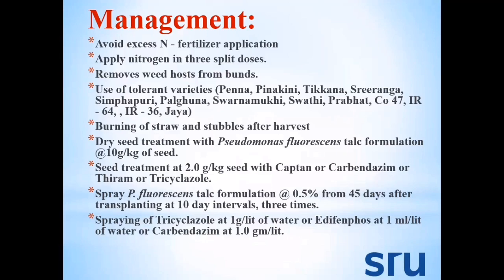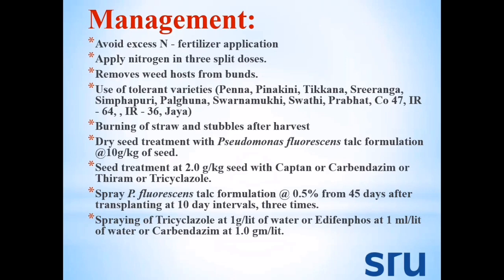First is to avoid excessive nitrogen application, because application of a large amount of nitrogen will make the plant sensitive to pests and diseases. Then apply nitrogen in split doses, one at basal dose and another at seedling stage. Then remove weeds, that is clean cultivation, cleaning of bunds. Then use some tolerant varieties like Penna, Pinakina, Tikana, then Palguna and Swarnamukhi, then CO47, IR64, IR636, and Jaya rice varieties.